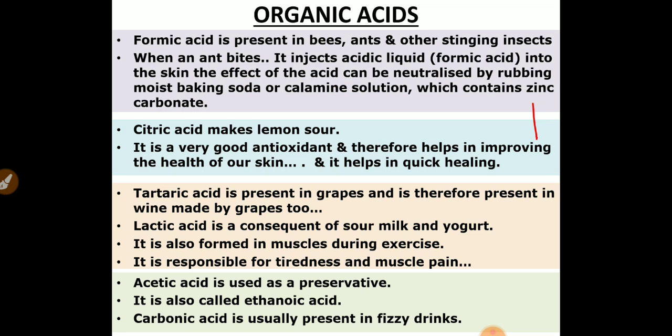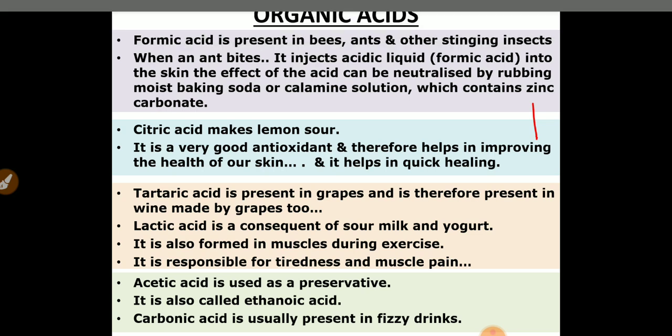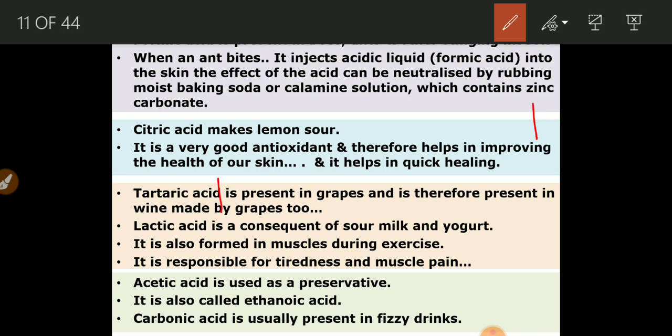the effect of this acid can be neutralized by rubbing moist baking soda. Now baking soda is a base. If you see the formula of baking soda, NaHCO3 is basic, and formic acid is an acid. So when it is applied on your skin, the burning sensation stops. Or calamine solution can also be used, which is zinc carbonate. Zinc carbonate can also be applied on the skin as a remedy.